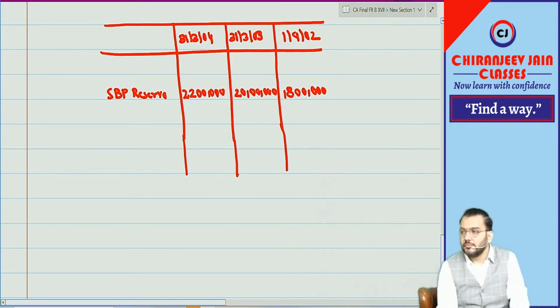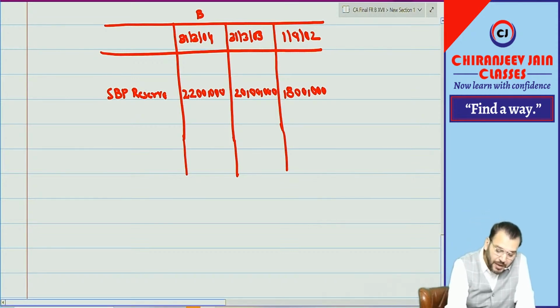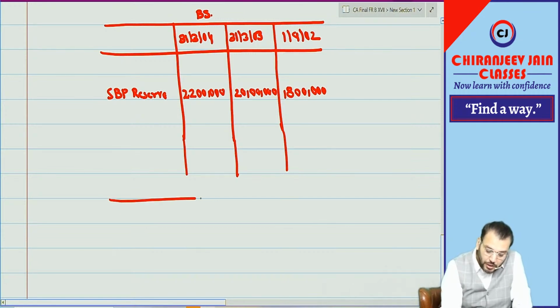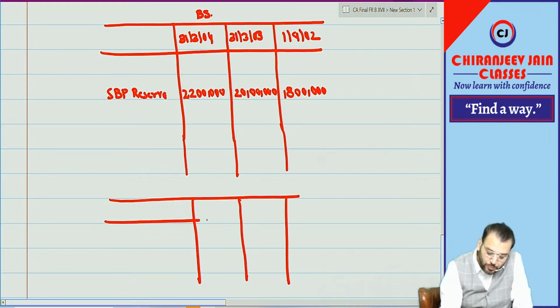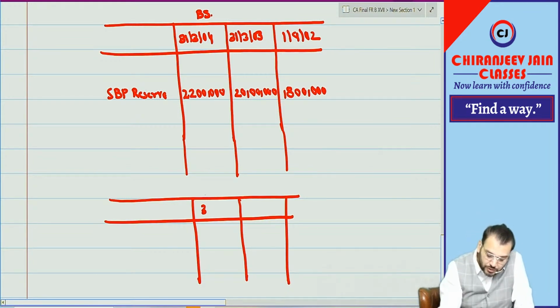Understood? Have you understood? This is the extract of the balance sheet. If you are preparing SOPL, we need to prepare two SOPL for 3-4 and 2-3. So can you see EB expense will be 2 lakh and 2 lakh?